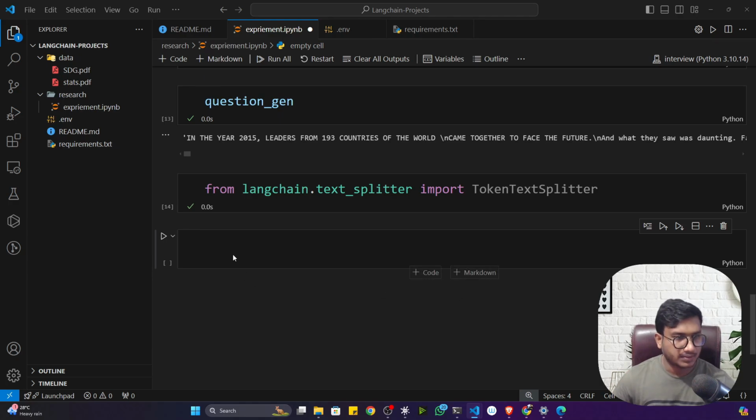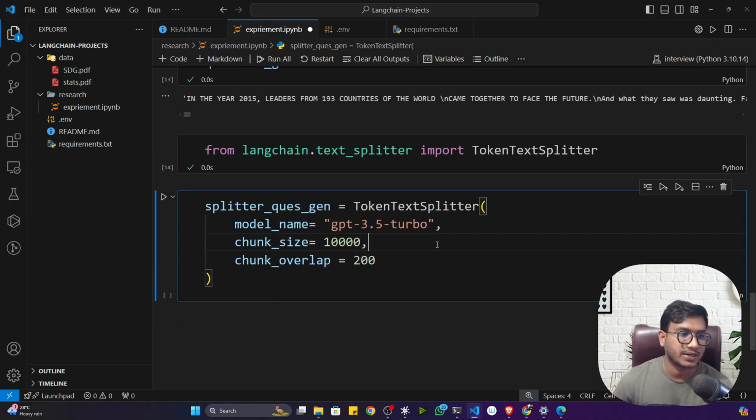Now see, this is the syntax to use the token text splitter. I think you remember previously we didn't use any kind of model name whenever we performed the chunking operation. Now you can see I'm using the model name. I'm using GPT 3.5 Turbo. That means my model will try to decide how to remember the context.